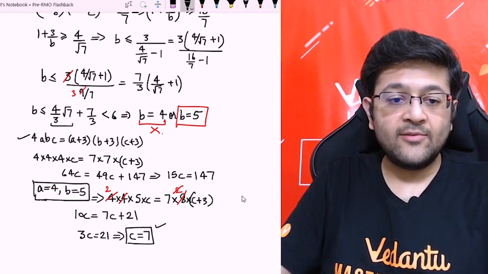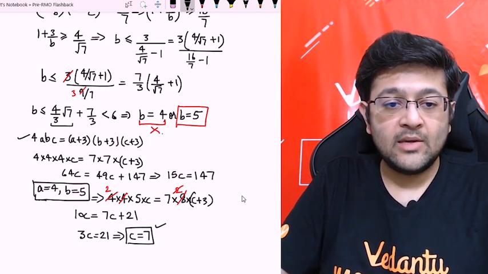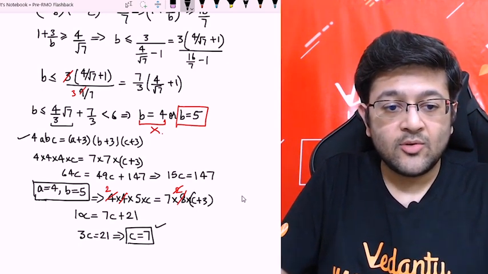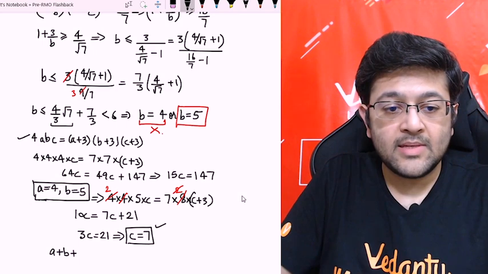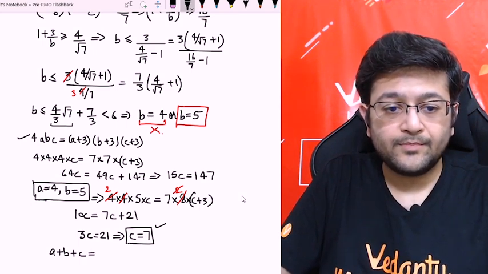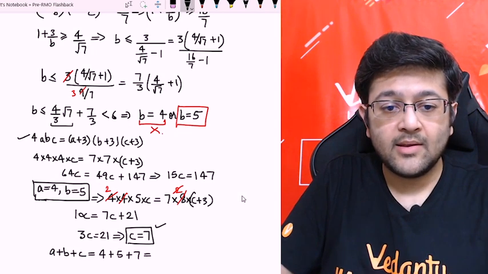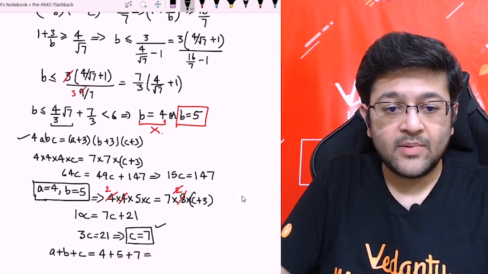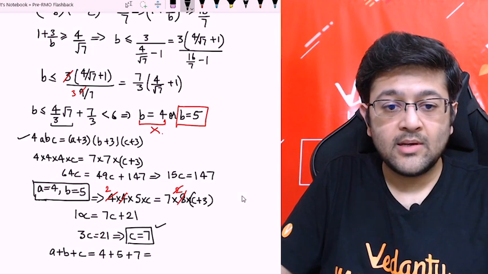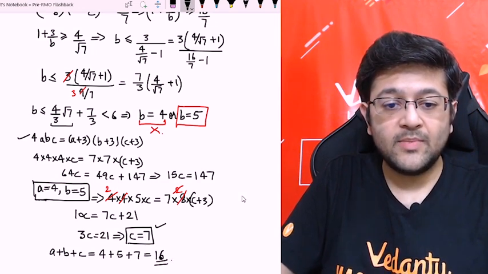That is the generality form, right? That a is less than or equal to b is less than or equal to c. So finally we'll get a plus b plus c equal to how much? 4 plus 5 plus 7. So this will be 7 plus 5 is 12, plus 4 is 16. So guys, accordingly 16 should be the final answer.